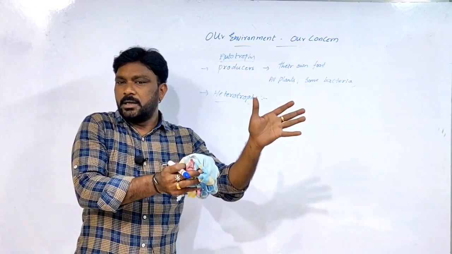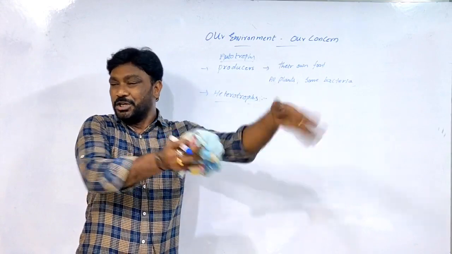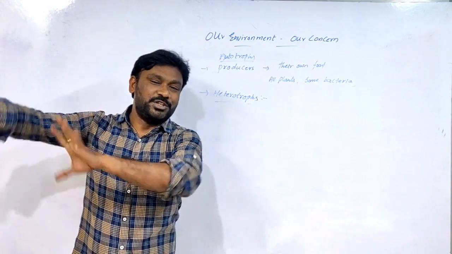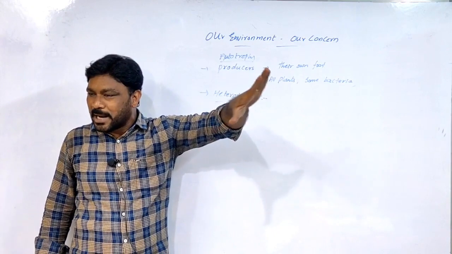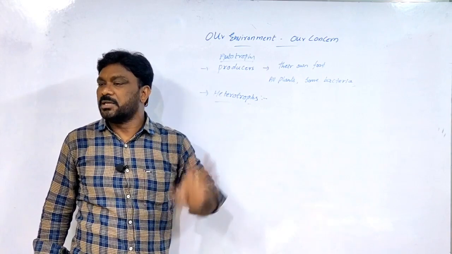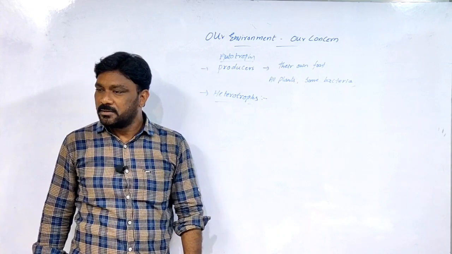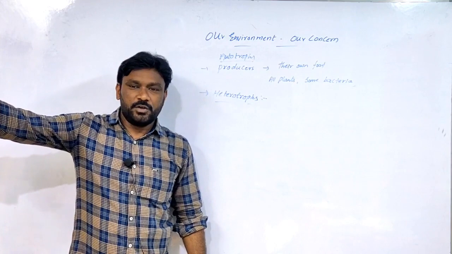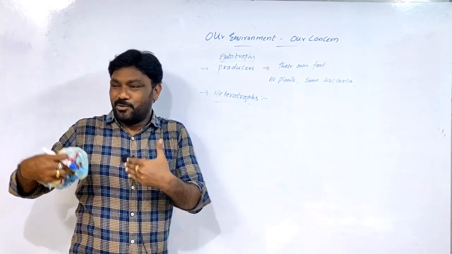One student is depending only on plants because he is a pure vegetarian. Another student is a non-vegetarian. What the vegetarian says is, I am depending only on plants. I am only depending upon the biotic component, plants. I am not depending on other organisms, he said. Is it right? Okay, you said right. Okay, next. The non-veg fellow says that he is depending only on the flesh of the organism. I am a carnivore.